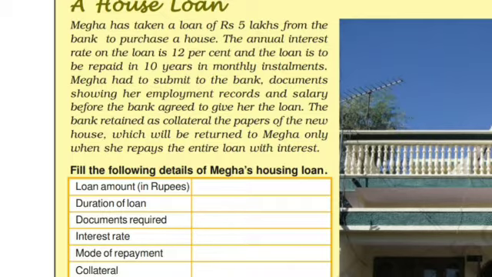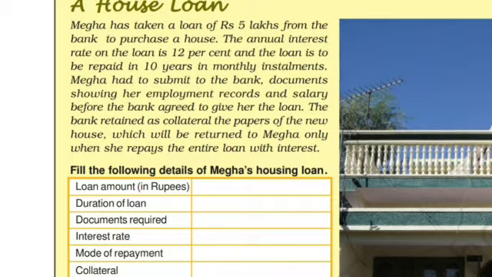The annual interest rate on the loan is 12% and the loan is to be repaid in 10 years in monthly installments. So here, what is the interest? 12%. And the mode of repayment? Monthly installments. So within 10 years, she must repay the loan. And what documents did Mega submit to the bank? She submitted the documents showing her employment records and salary before the bank agreed to give her the loan.